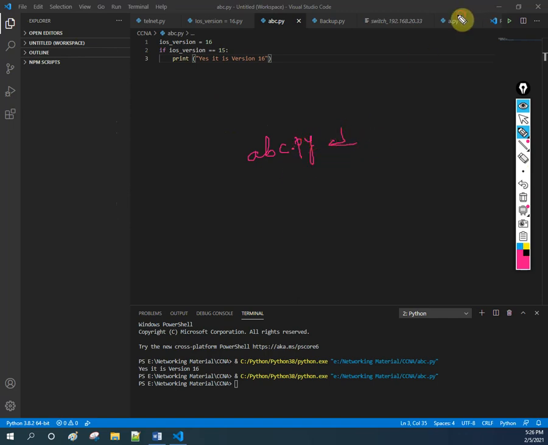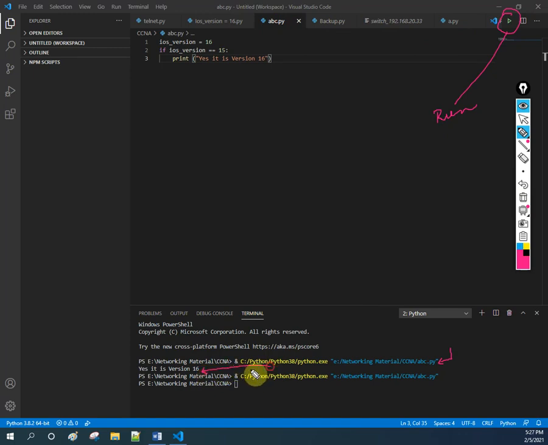because this is a Python file. This is the extension, py. So don't forget to give the extension py. I wrote the name abc.py. After that, you will see this run shortcut. When you press this one, this code will run, and you will get this file name. After that, you will have the output.